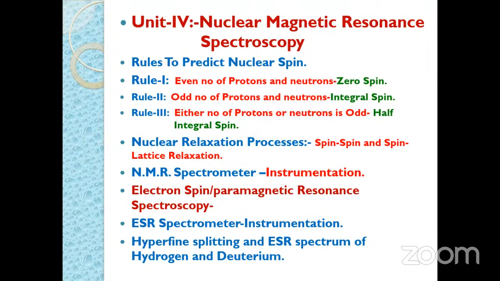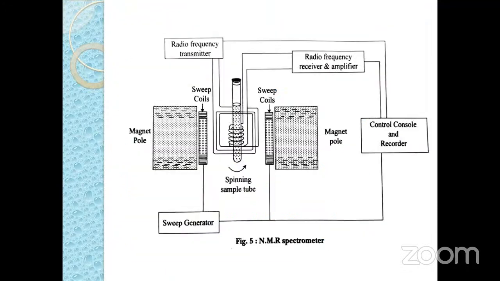Here we have to mention the instrumentation of the NMR spectrometer. These are some important parts of the NMR spectrometer. We can say a strong magnet we have to use. Then similarly, sweep coils are there to vary the magnetic field. Again, a radio frequency transmitter is also used. Then a radio frequency receiver and amplifier, and then a recorder and readout system.